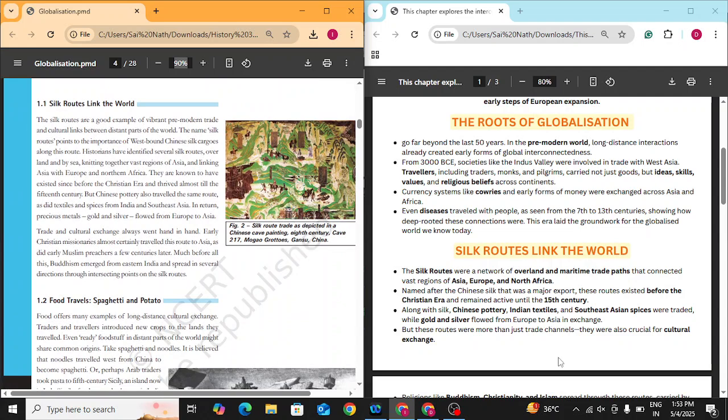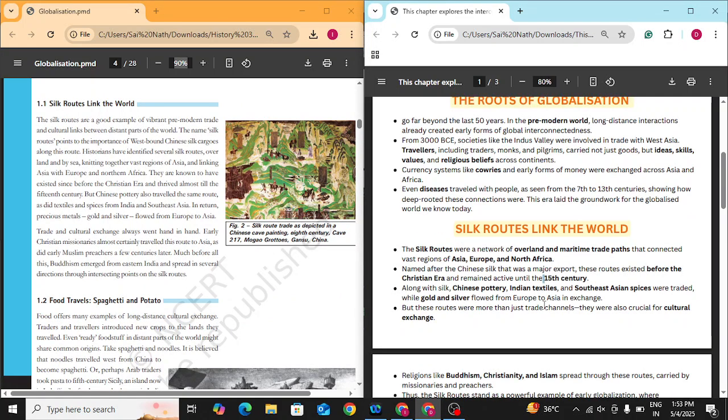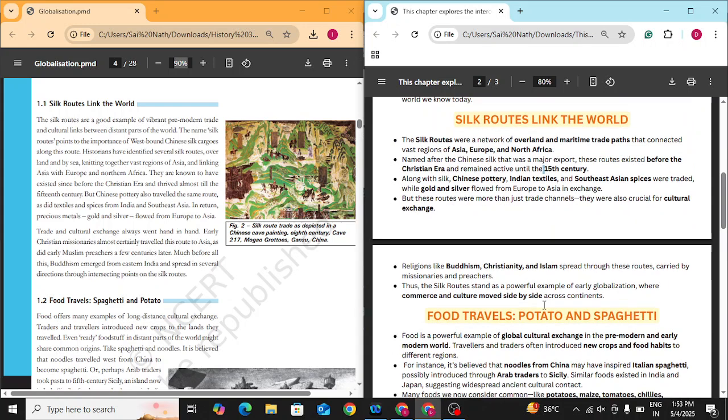Now, Silk Routes link the world, as we just talked about Silk Road. Silk Road, basically the name, it was famous for transporting silk from China to other parts of the world, hence the name Silk Road and Silk Routes. But over time, not only silk traveled through this, even as we said, other goods, spices traveled, culture of a particular region traveled to other parts of the world.